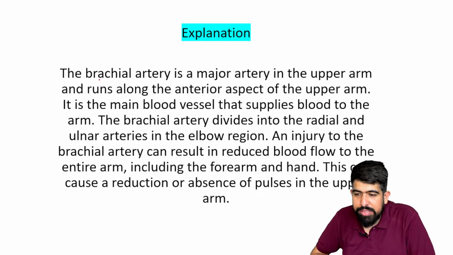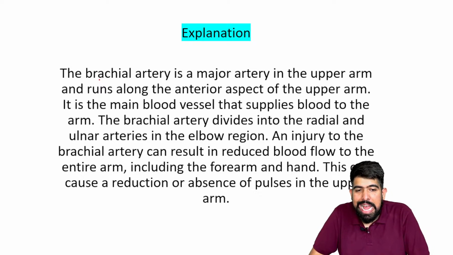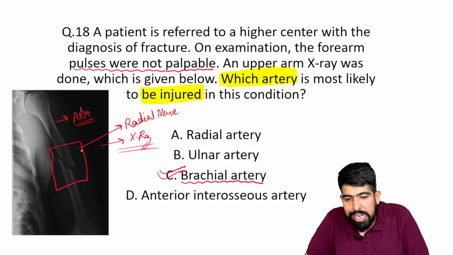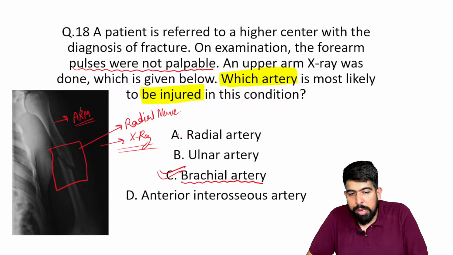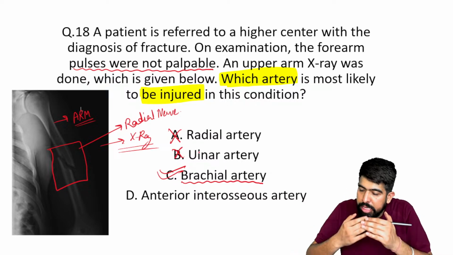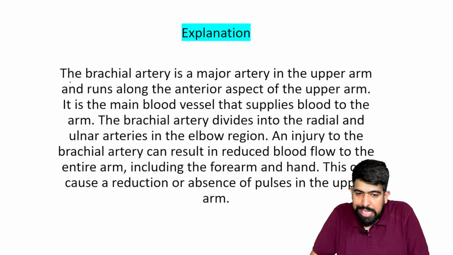Please understand, options A and B cannot be possible, never ever possible, because at the level of the arm, only and only the brachial artery is there. The radial artery will be in the forearm, and the ulnar artery will also be in the forearm. So these two are not possible. Now you can understand the thing.